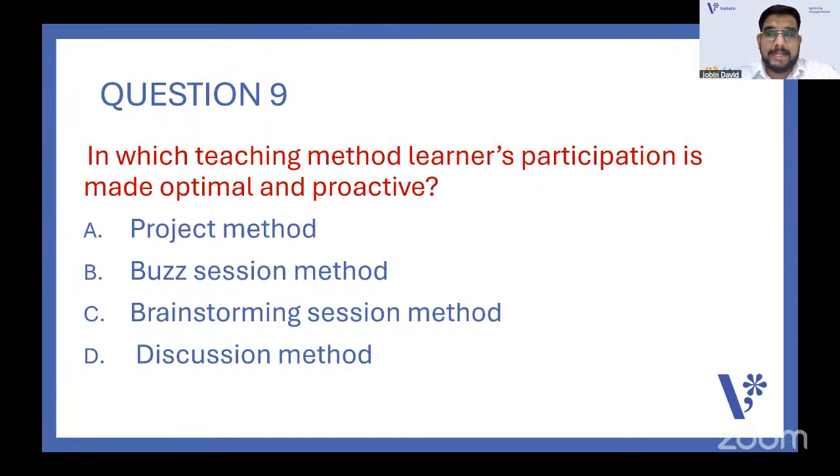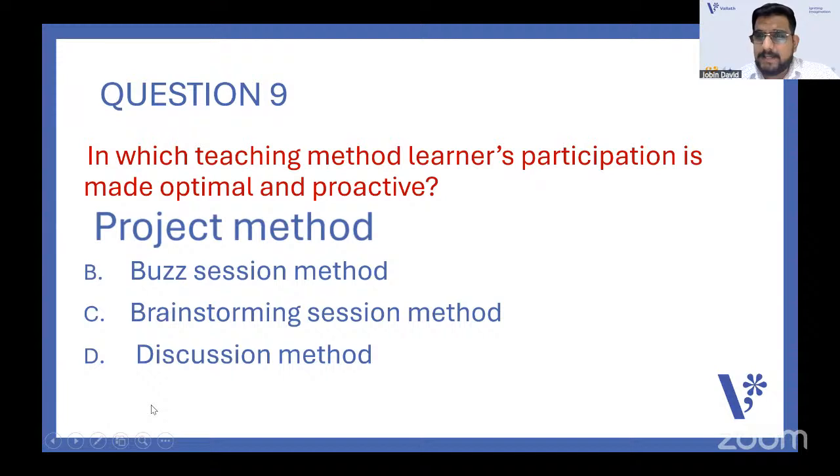You can think that okay, these are all learner participation methods. Yes, these are all, but in which method is it made optimal? That means the fullest one. Is it project, or buzz session, or brainstorming, or discussion? Everybody is answering brainstorming. Some answers are like A, project method only, not brainstorming. In the project method, the whole thing is done by the learner. It is all activity, or learning by doing. All those projects are done by the learner, with just the supervision of the teacher.